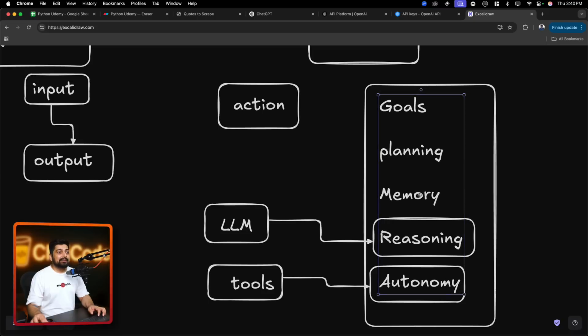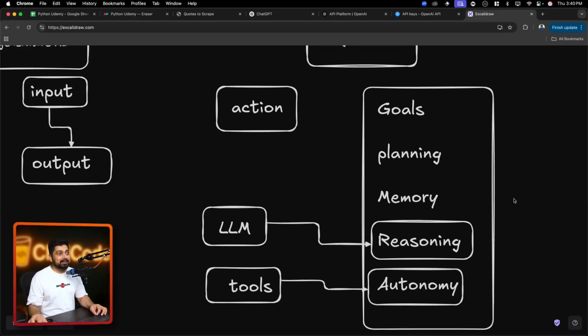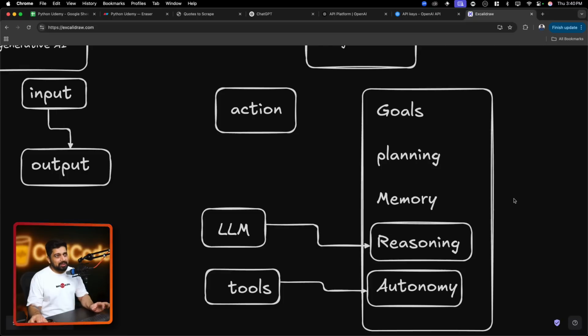Rest, memory: yes, we do have some special memory tools for the AI, but mostly it's just a database. Yes, with different capacity and capability, but at the end of the day it's just a memory. It could be an in-memory, or it could be a dedicated memory designed for AI agents, like a special database, Pinecone, or whatever you are using. Planning phase and goal phase: this is where you come into the picture and tell how this task is going to be broken down into individual things or individual steps, or maybe individual tools. So I hope this gives you an idea of how it goes.